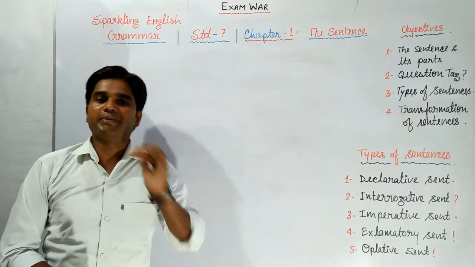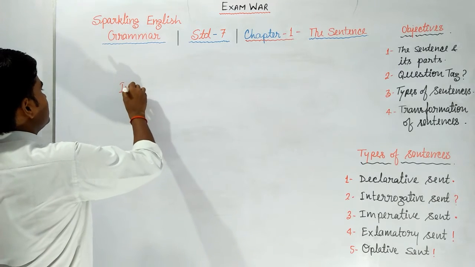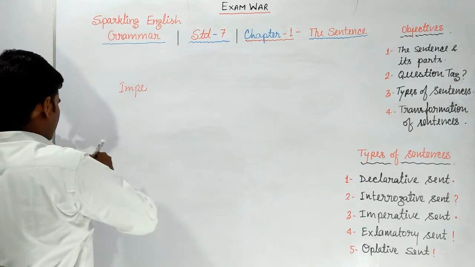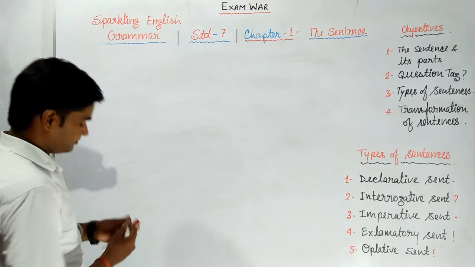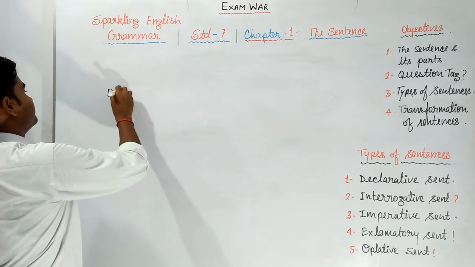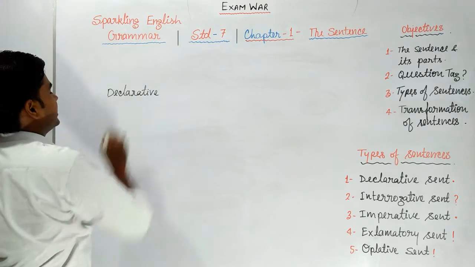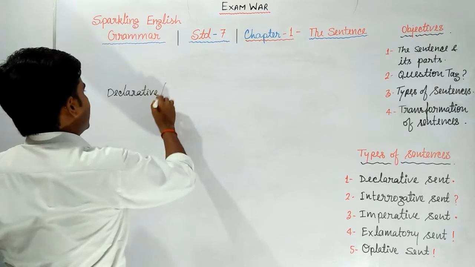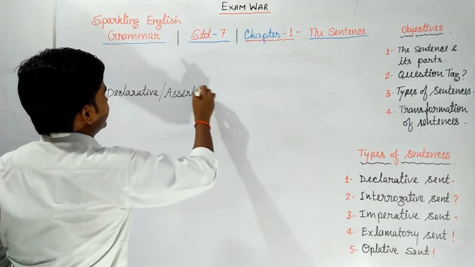First one, sorry, not imperative. That is declarative. Declarative sentence is also called assertive sentence.